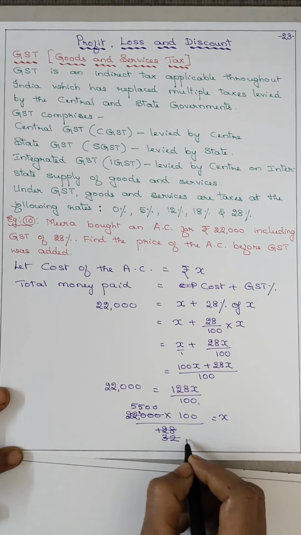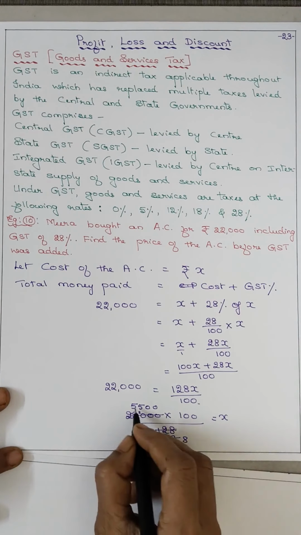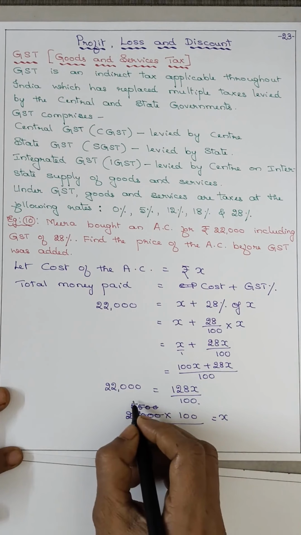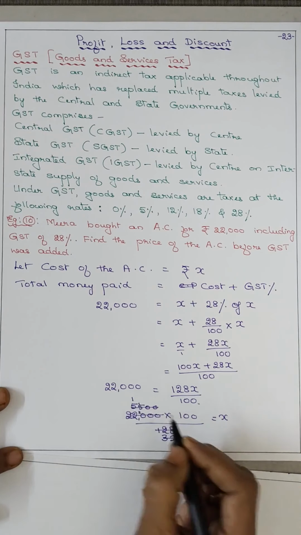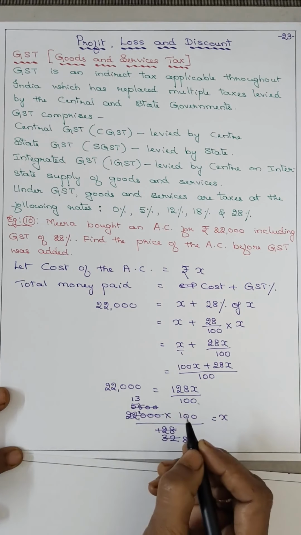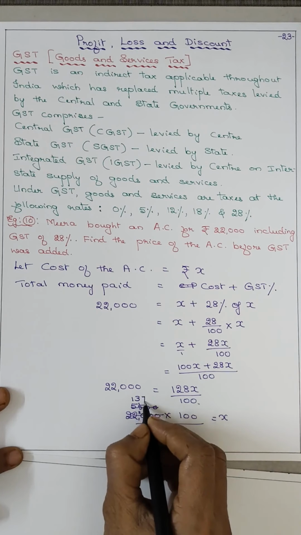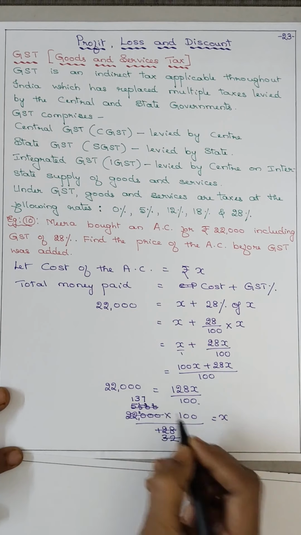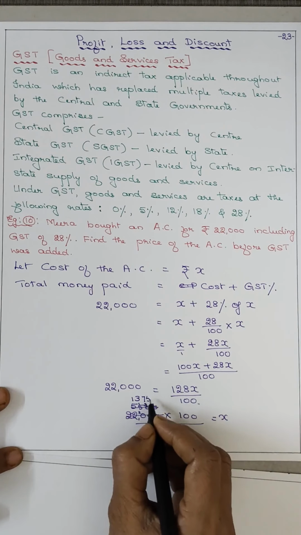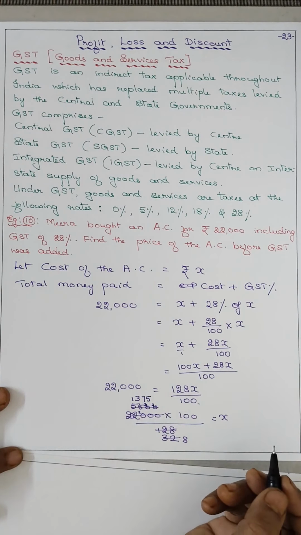Now 4 8s are 32, 4 1s are 4, 1 remains, 4 3s are 12, 3 remains, 4 7s are 28, 2 remains, 4 5s are 20.